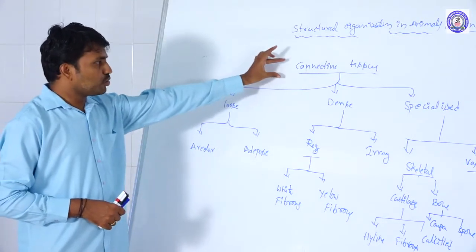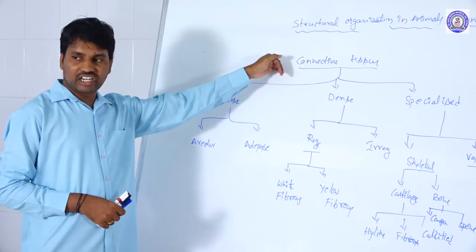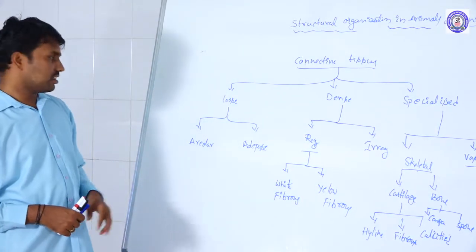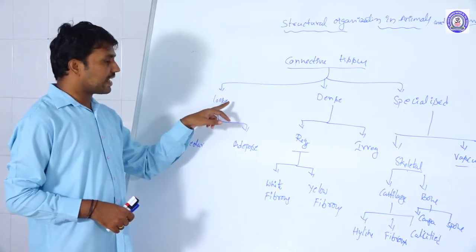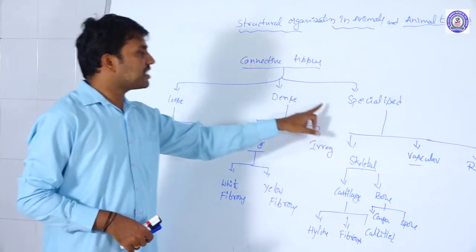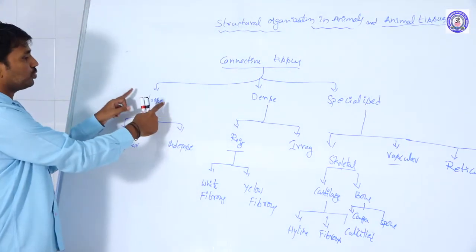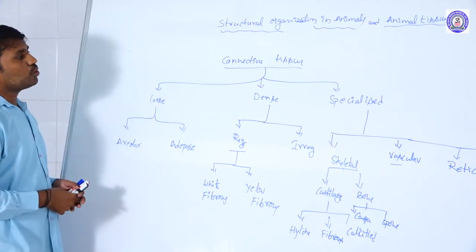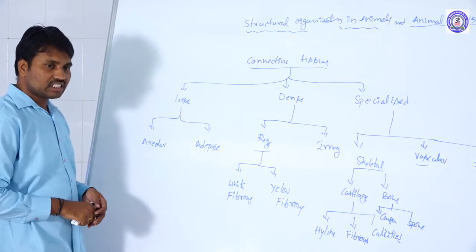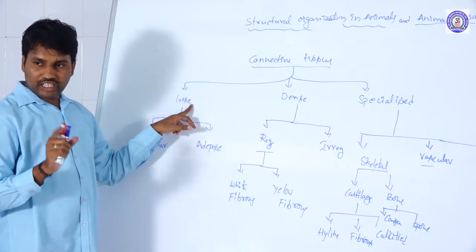Connective tissue, based on its arrangement and structure, is differentiated into three basic types: loose connective tissue, dense connective tissue, and specialized connective tissue. In loose connective tissue, the fibers, matrix, and cells are arranged very loosely.